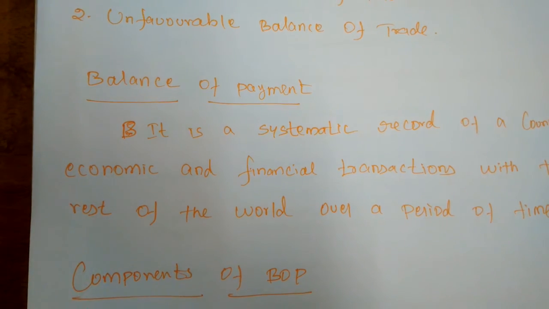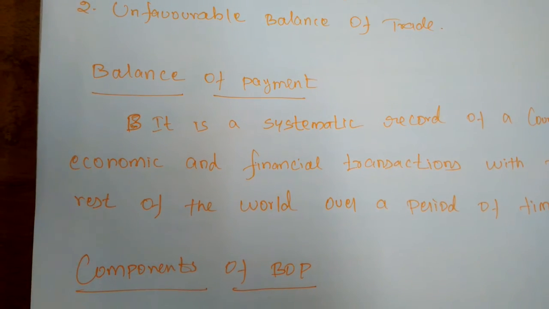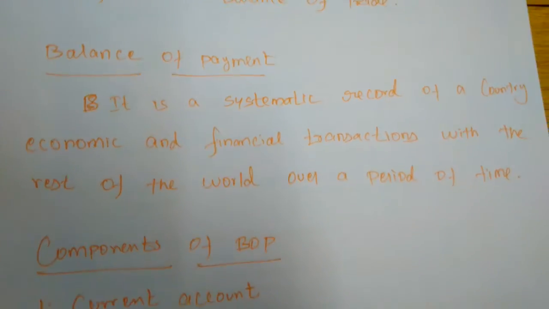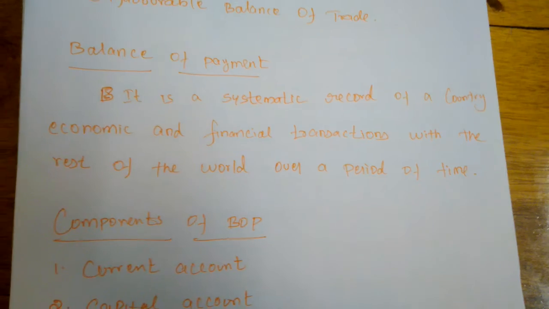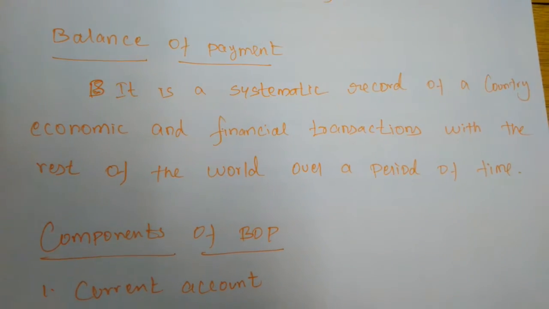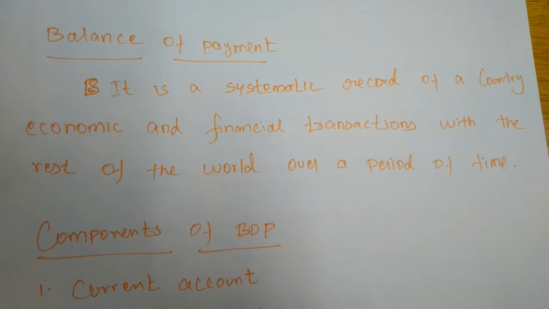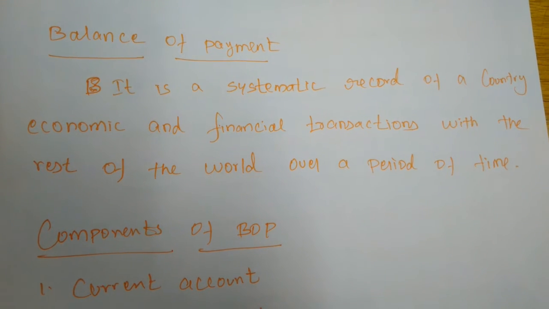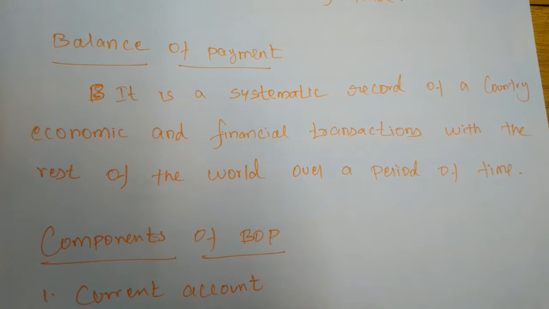When the receipts are higher than the payments, it is called a favorable balance of payment. So the receipts must be higher than the payments. So we have to receive more money from other countries; that is considered a favorable balance of payment.